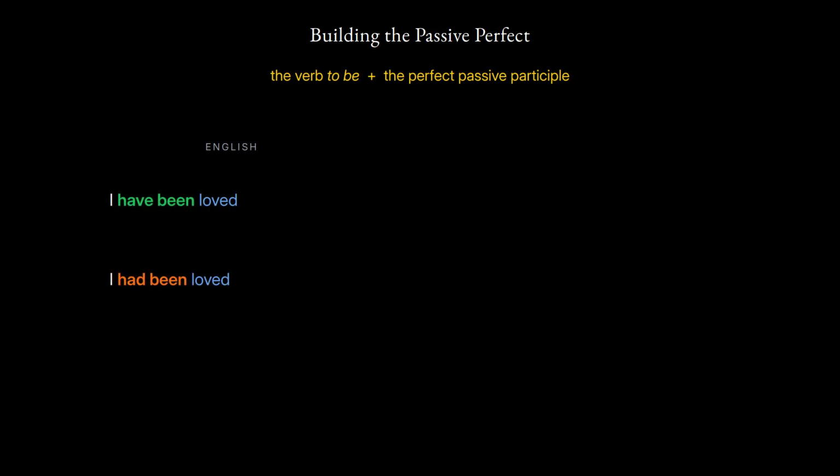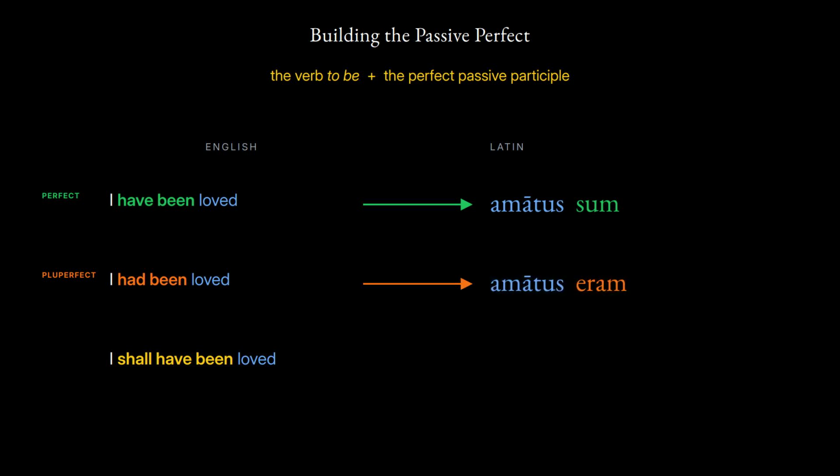How are the passive perfect tenses built? In English, you already do it with 2 words, the verb to be plus a participle. I have been loved, I had been loved, I shall have been loved. Latin works the very same way. It joins the perfect passive participle to the verb meaning to be. For the perfect tense, use the present of that verb. Amātus sum. I have been or was loved. For the pluperfect, use its imperfect. Amātus eram. I had been loved. For the future perfect, use its future. Amātus ero. I shall have been loved. 1 participle, 3 tenses of the verb to be.